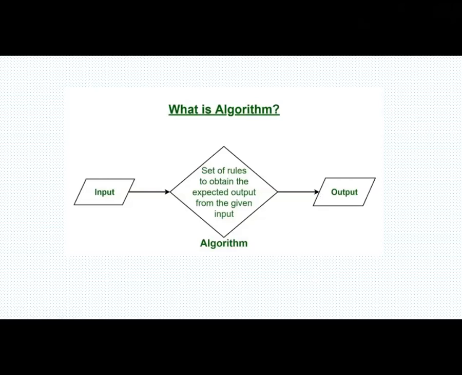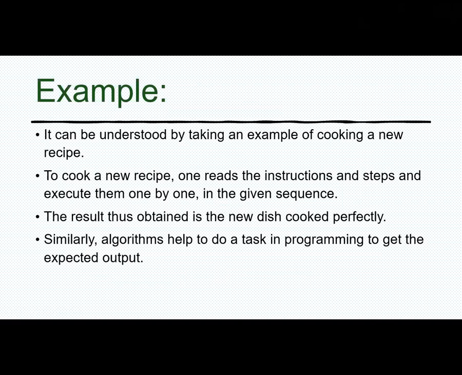What is an algorithm? Here we can see in this diagram, input is given, and an algorithm is just a set of rules and sequence of steps which receives the input and gives the desired output solution. The same example can be understood well by the cooking recipe example. To cook a new recipe, one reads the instructions and steps and executes them one by one in a given sequence, right?